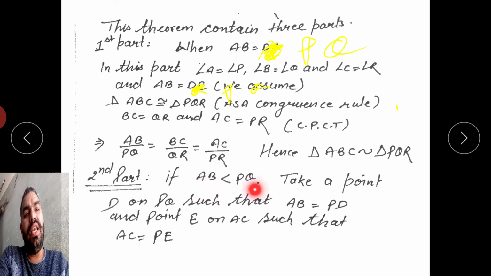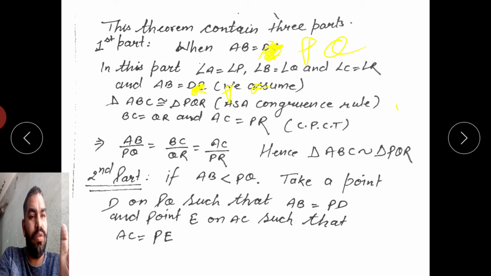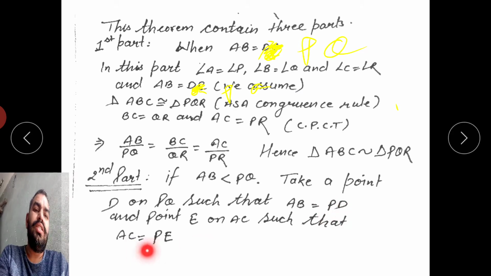Second part: if AB is less than PQ, then take a point D on PQ such that AB is equal to PD, and E on PR such that AC is equal to PE. We have to make a construction: take points D and E on the sides PQ and PR such that AB is equal to PD and AC is equal to PE.